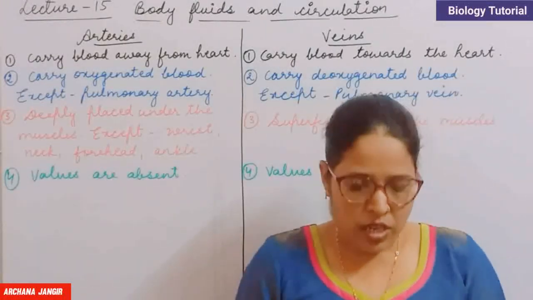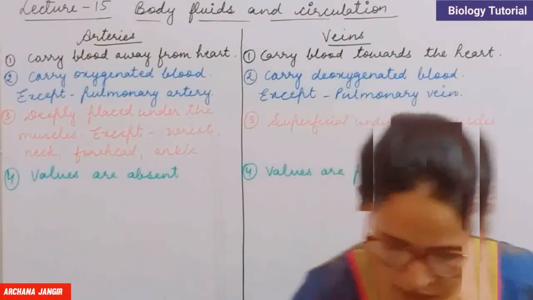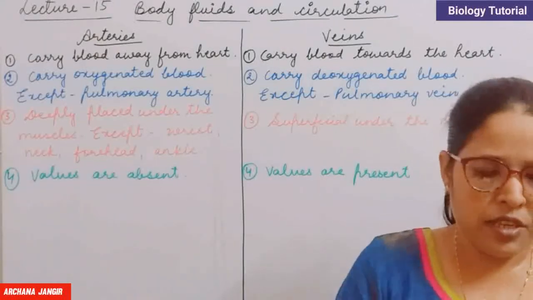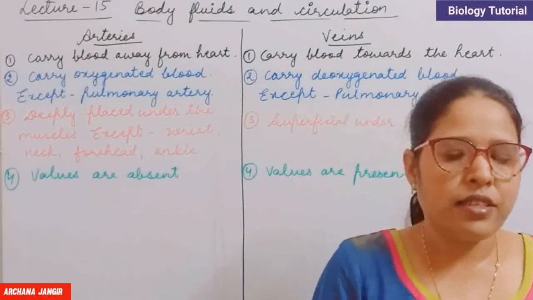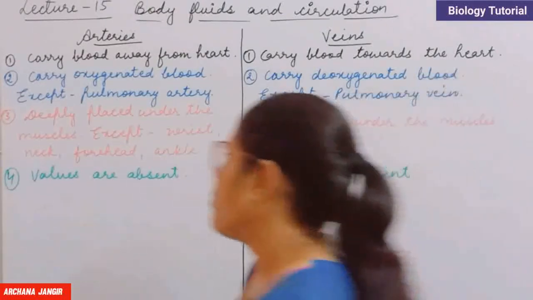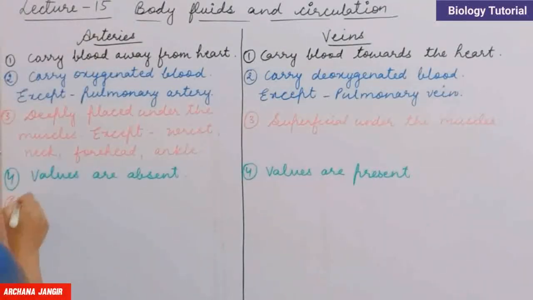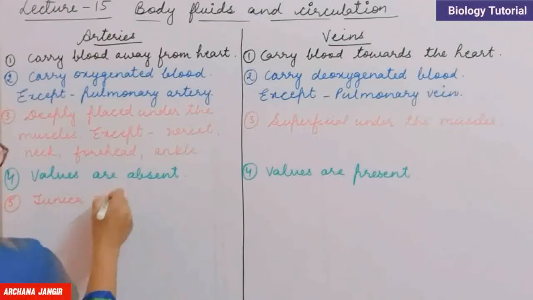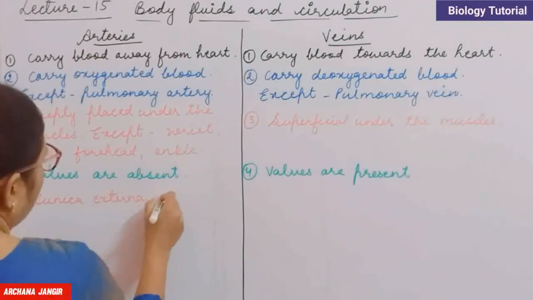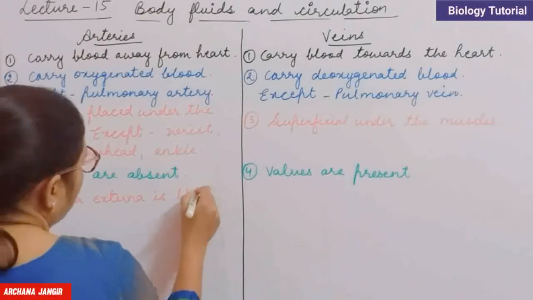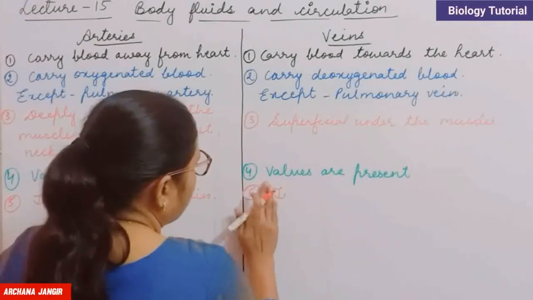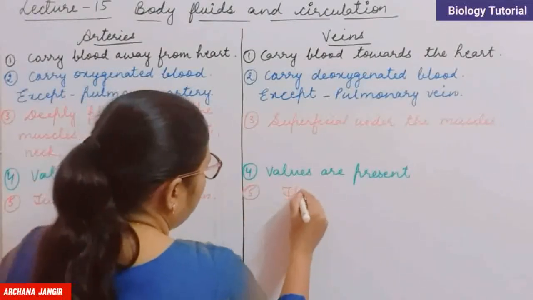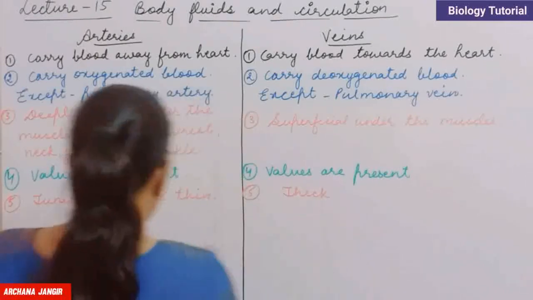The next is anatomical difference, and the anatomical difference is firstly tunica externa. The tunica externa is thin in case of arteries, as well as tunica externa is thick in case of veins.